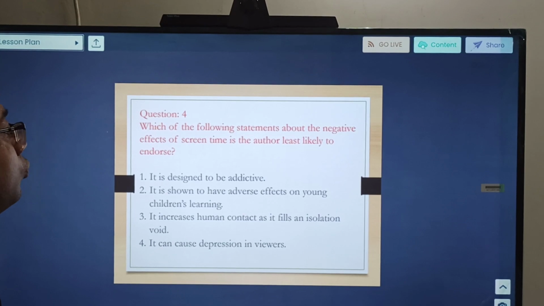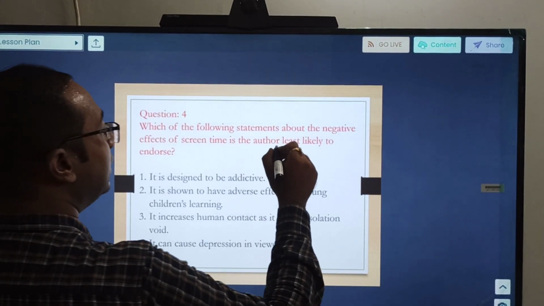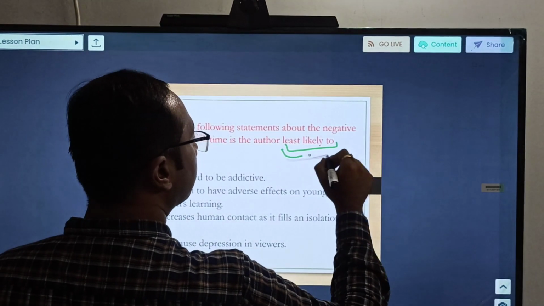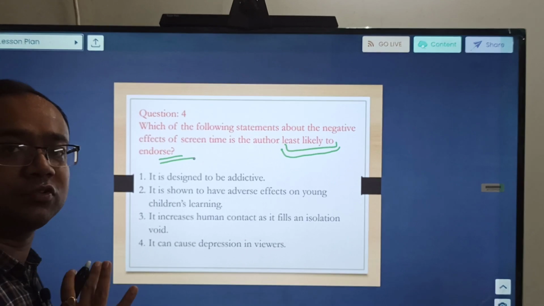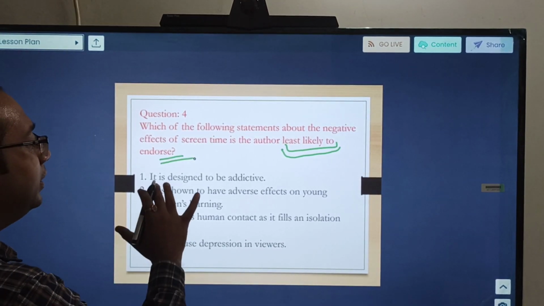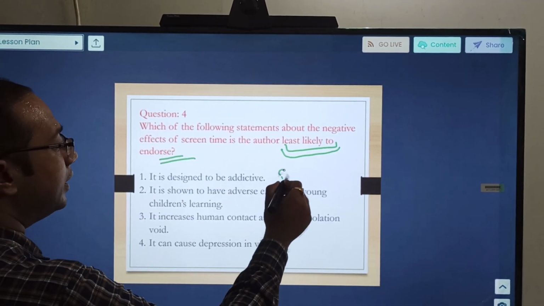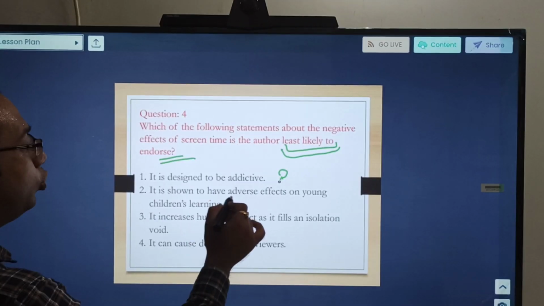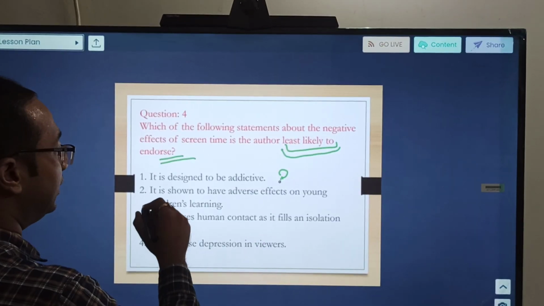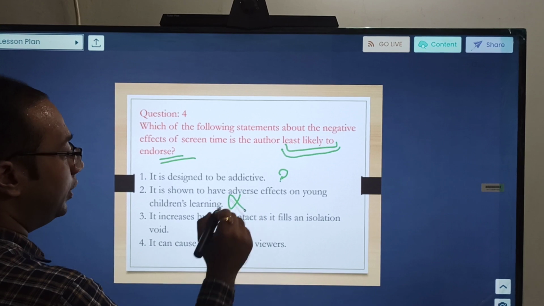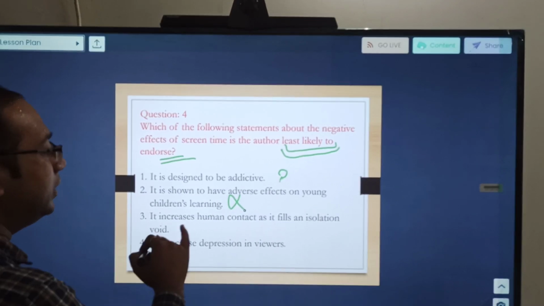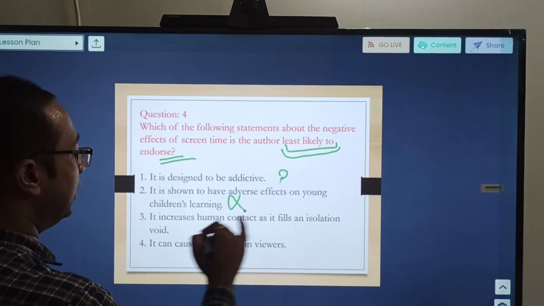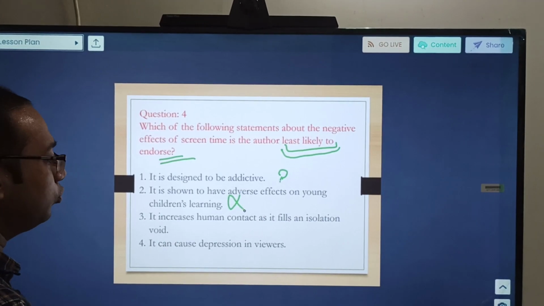Last question: which of the following statements about the negative effect of screen time is the author least likely to endorse? So which negative effect is he not saying? We have to tell that one. It is designed to be addictive. Okay, let us see. It is shown to have adverse effects on young children's learning. Yes, this was something which he was endorsing. You remember in the third paragraph. So this is correct. It increases human contact as it fills an isolation void. Yes, this again also he was saying.